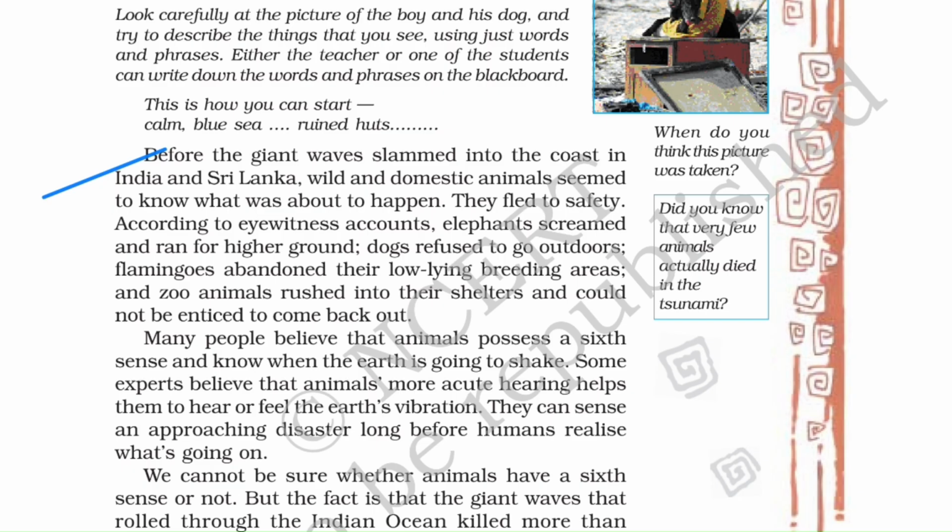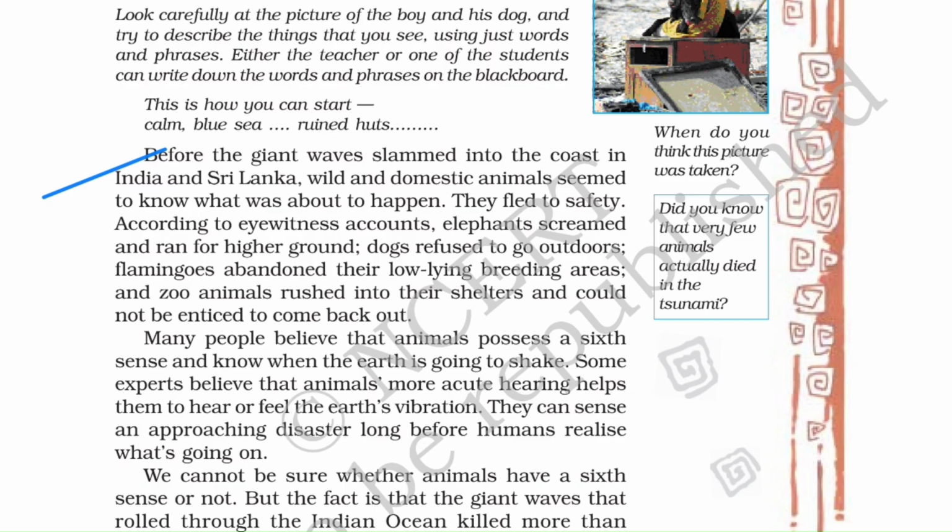So as soon as those gigantic waves started entering the coast of India and Sri Lanka, some domestic animals already knew what was ahead, what was coming. तो उनको पहले से इंट्यूशन हो जाता है कि क्या होने वाला है, ठीक है? So this is because they ran out of the dangerous way to somewhere safe. They fled to safety.